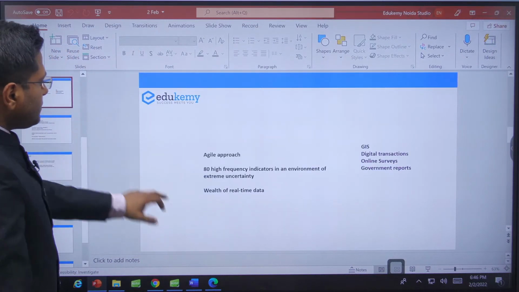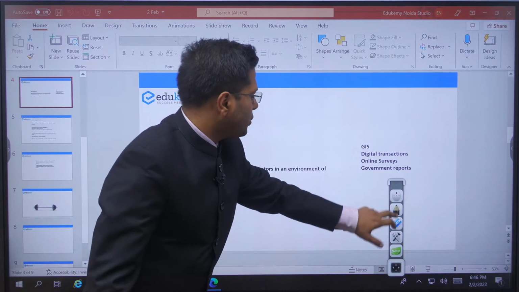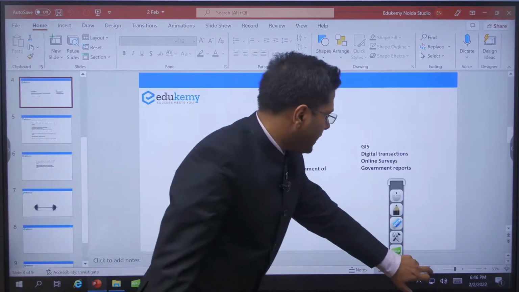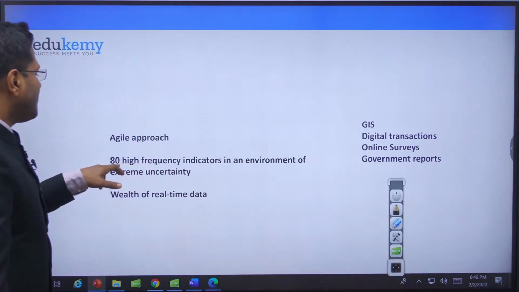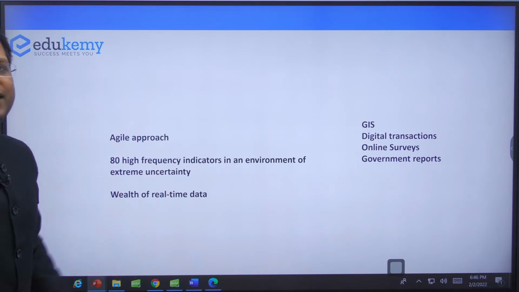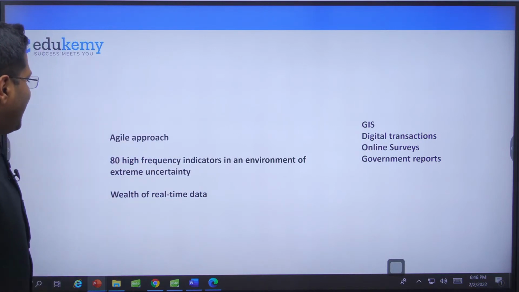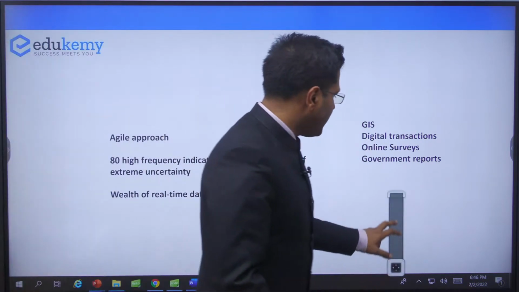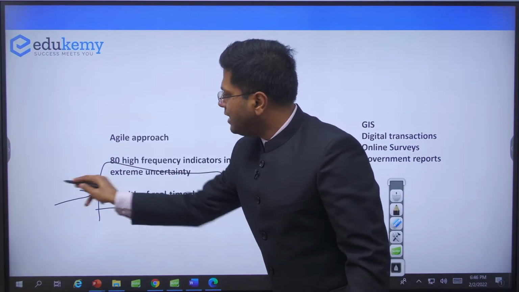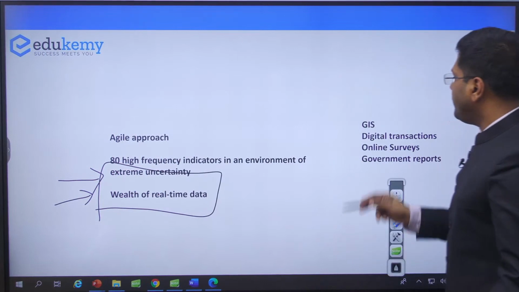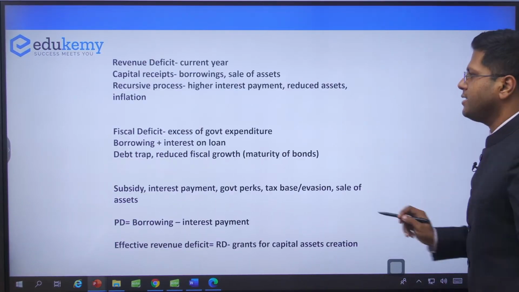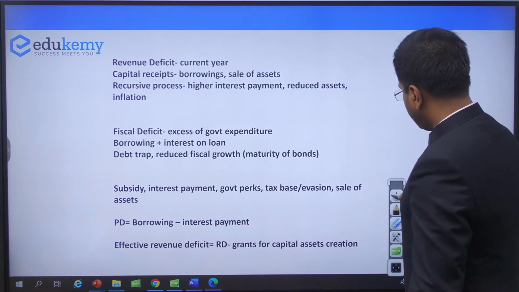All right. So this agile approach will have 80 indicators. 80 high frequency indicators in an environment of extreme uncertainty. The government document says so. And the basis of this agile approach is the wealth of real-time data. And from where do we have this? GIS, digital transactions, online surveys, government reports, etc. All right. So this is one component.